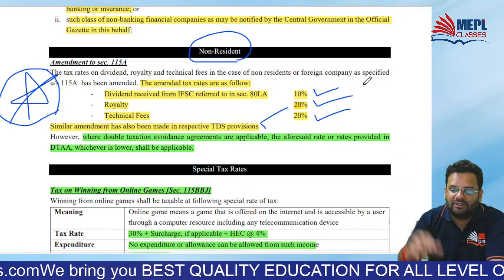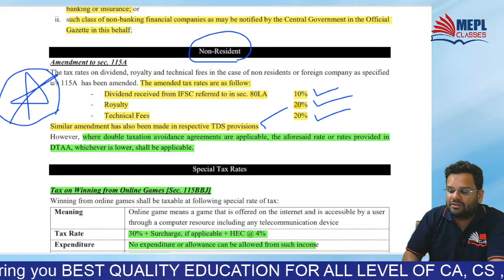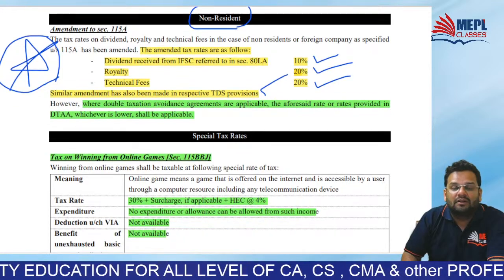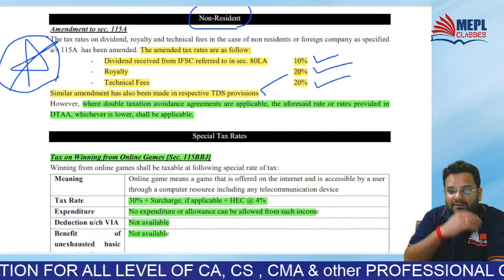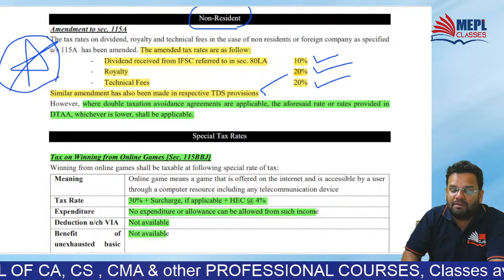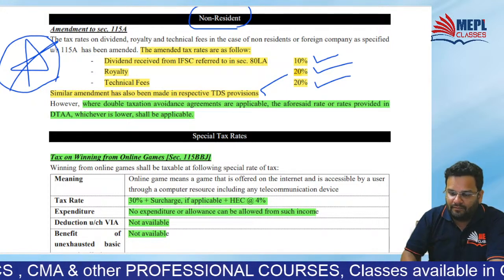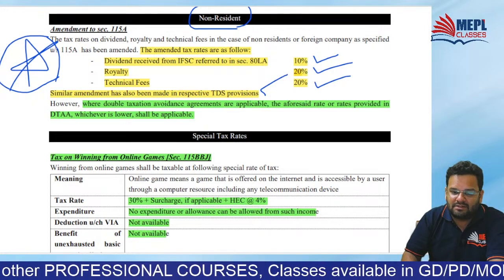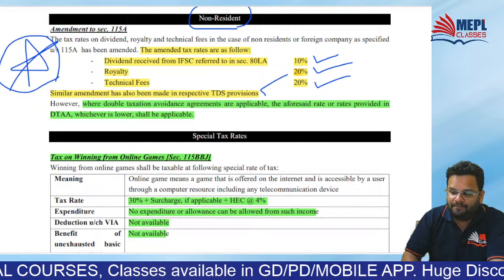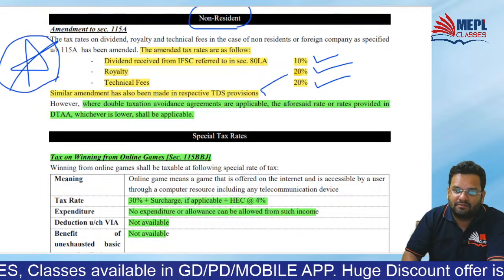So automatically, rates of TDS have been changed because those NRs and foreign companies don't come to India to pay tax. Their tax is deducted at source while making them payment from India. Okay? Yes, now it is increased to 20%.